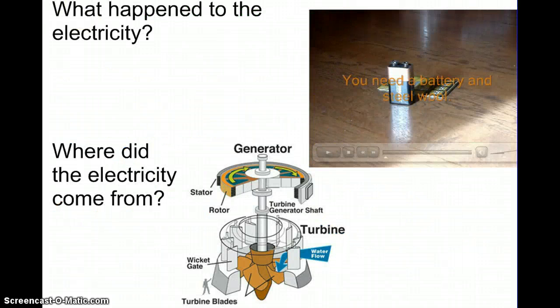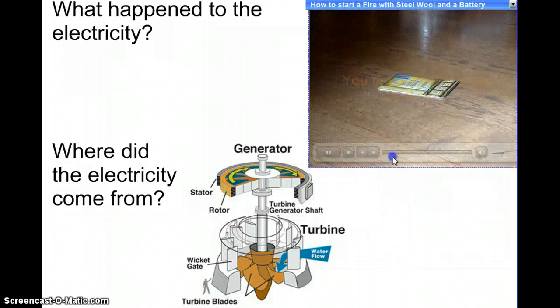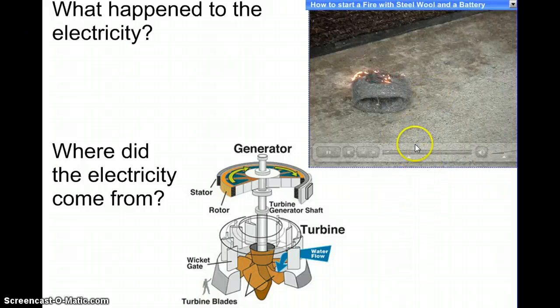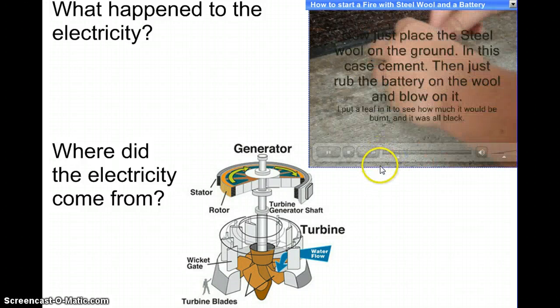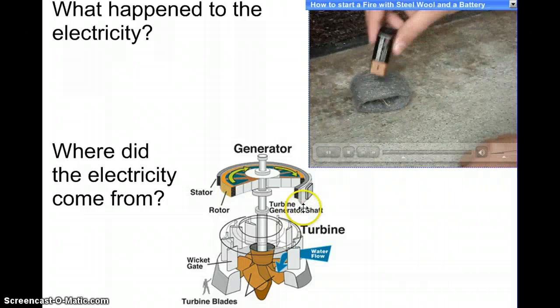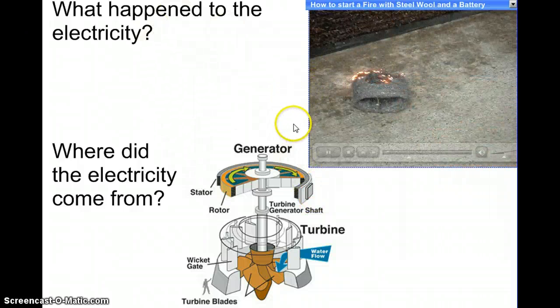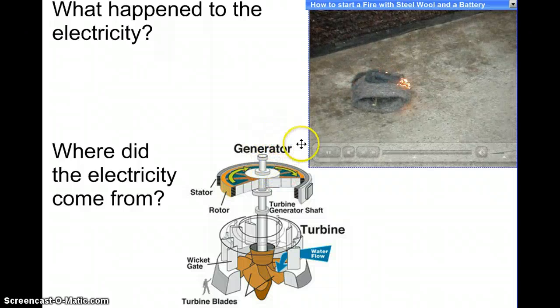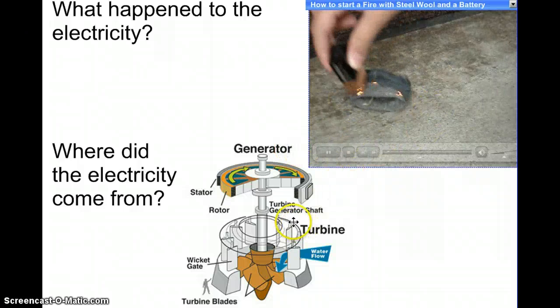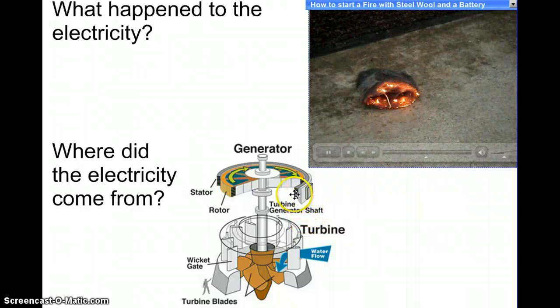Okay, so you've seen this picture before of the steel wool. So we have the steel wool and the 9-volt battery, right? So the question is, what happened to the electricity here when it came out? Where did it go? Well, the electricity turns into heat energy as it lights this steel wool on fire. So it's not that the electricity disappears, it just changes into another type of energy.